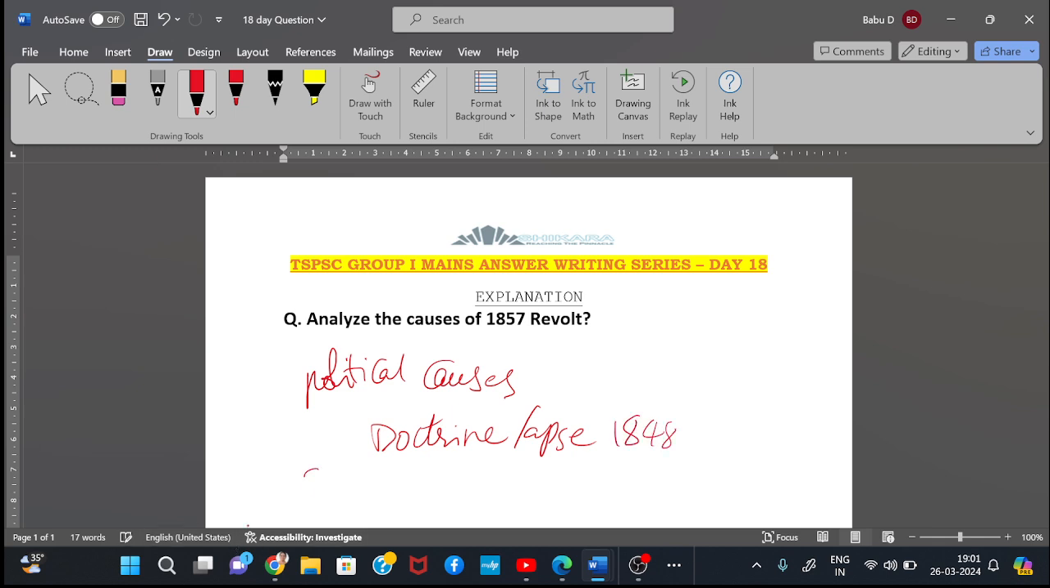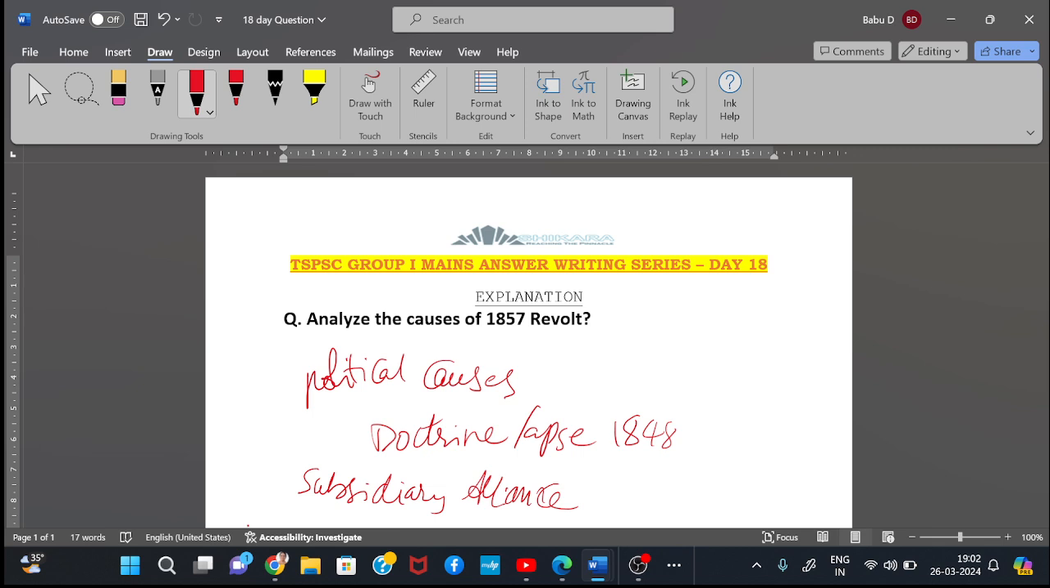And you need to discuss the subsidiary alliance system. Lord Wellesley introduced the subsidiary alliance system. This system gave a chance to the British to control the internal politics of local kings. Actually, they said that they were not going to involve in internal politics, but technically they controlled internal politics. Not even a tender could be removed by the Indian kings.